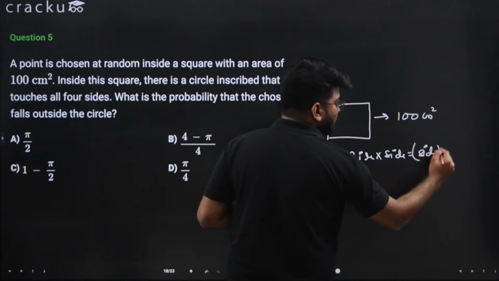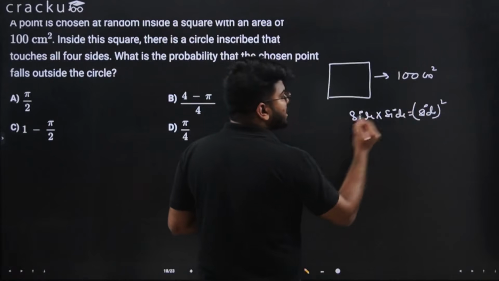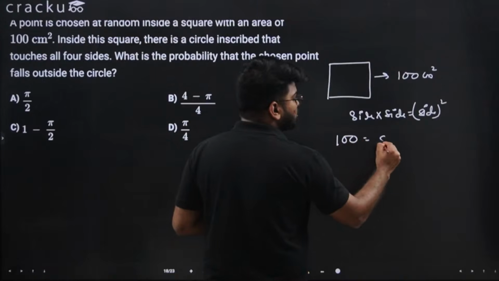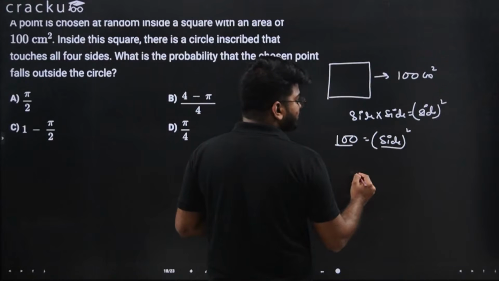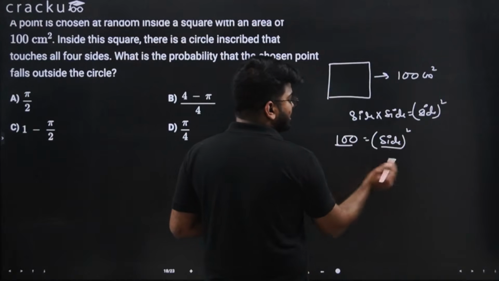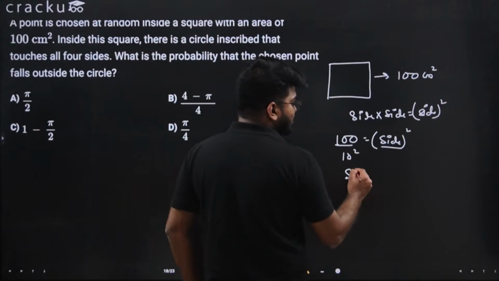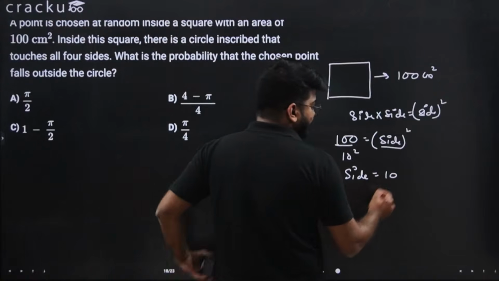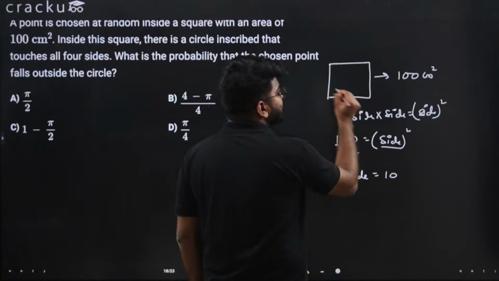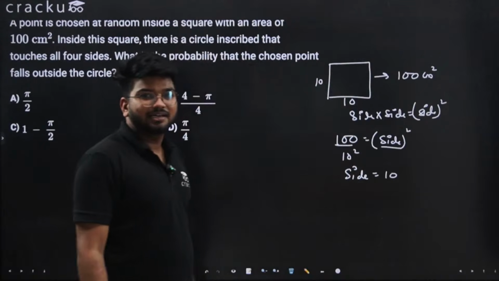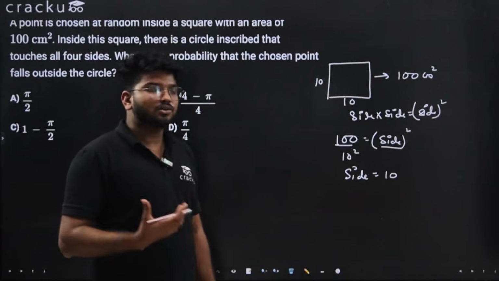So 100 is equal to side square, and 100 is nothing but 10 square. So side is equal to 10. So we can say that this side and this side are equal to 10. From the area we have found out the sides.